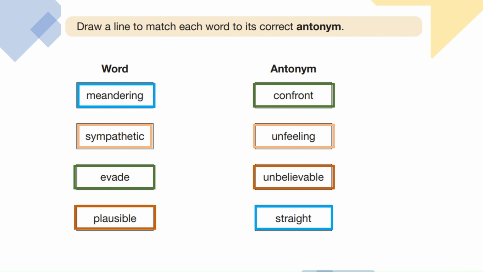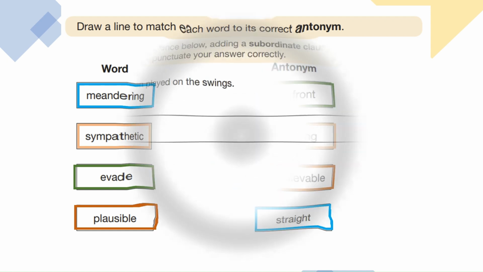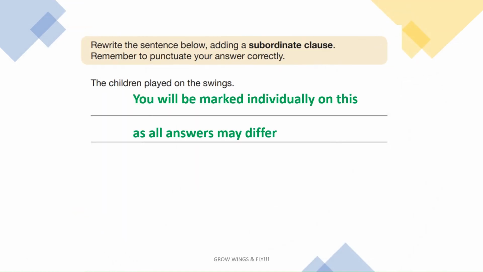Sympathetic and unfeeling are another pair of opposites. Evade and confront are another pair. Plausible and unbelievable is the last pair. For these questions, everyone may have a different answer and yet be correct.